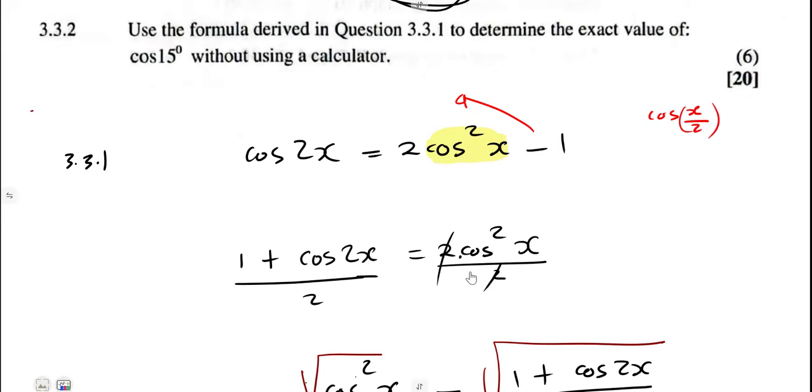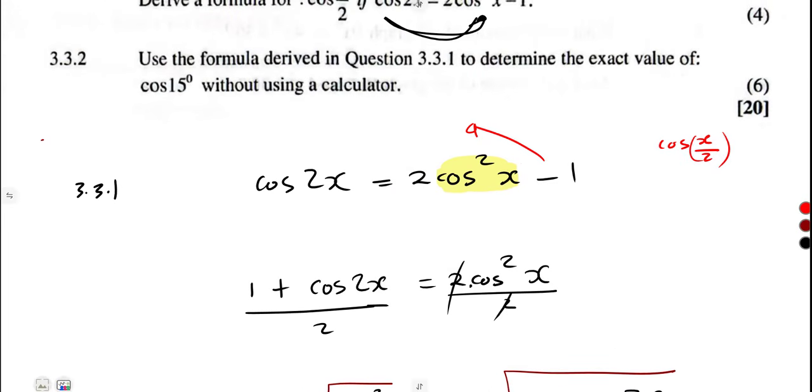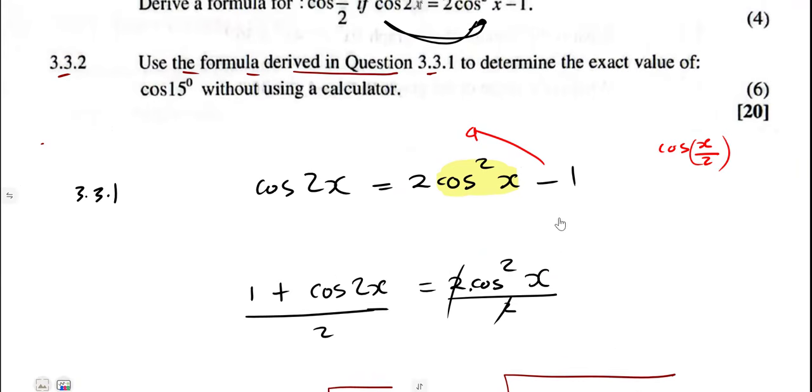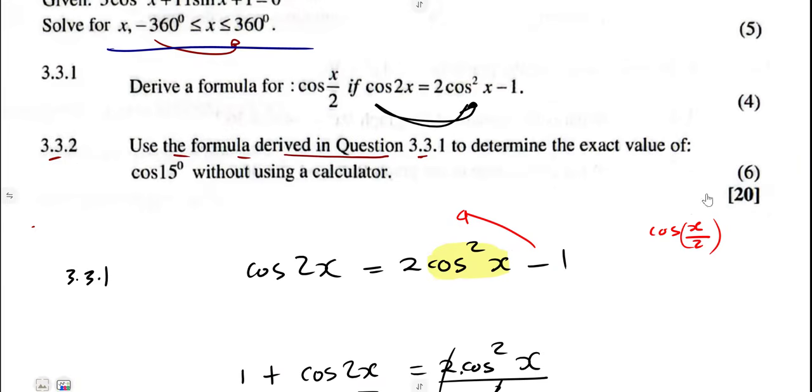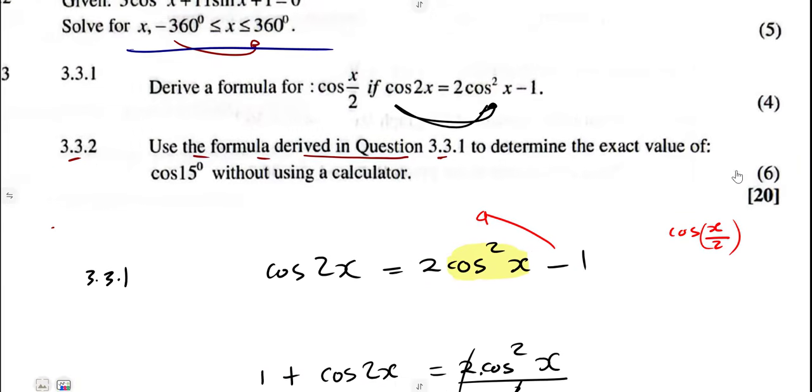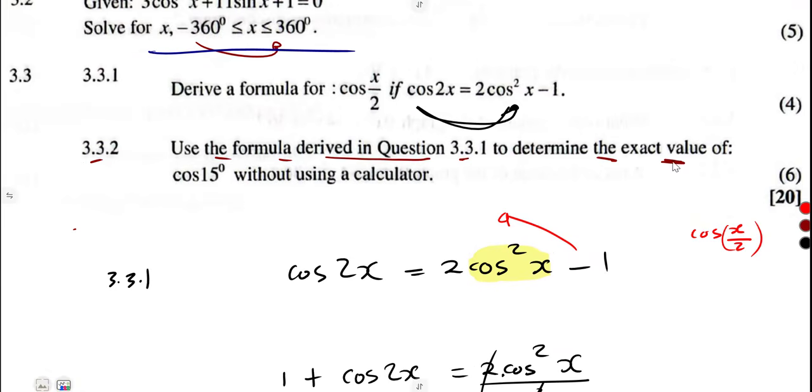All right. Moving on to the other question. Now they're saying, use the formula derived in question 3.31, the one that you just derived now, to determine the exact value of cos 15 without using a calculator.